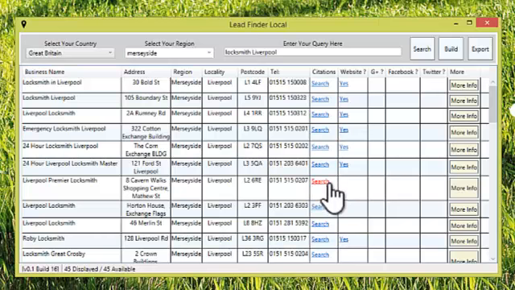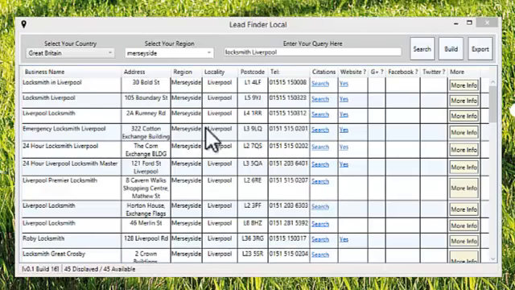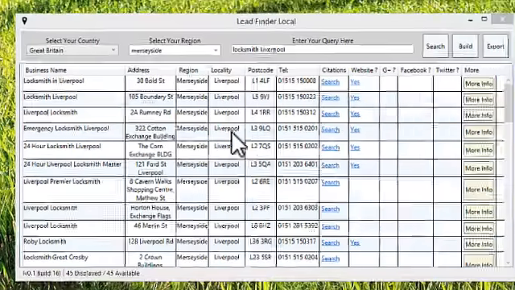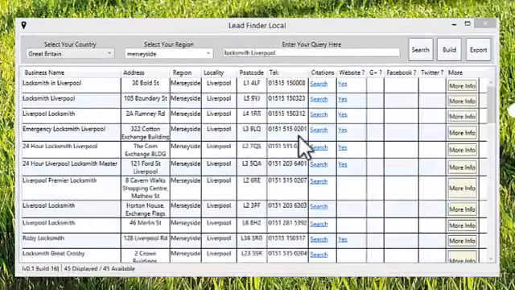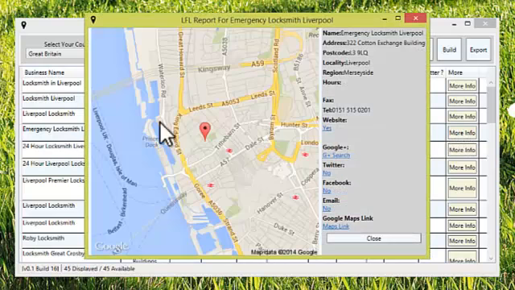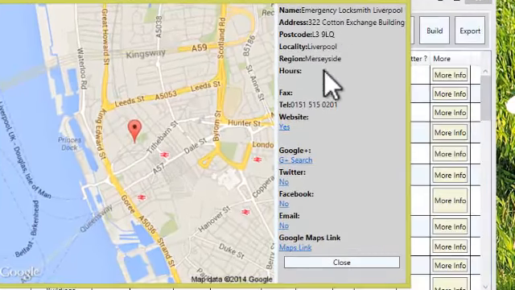So let me just take you through how we can pull up some more information. First of all, I'm going to look at this one, for instance, Emergency Locksmith Liverpool. You can see we have an address here, Merseyside, Liverpool, and a postcode, telephone number, and over here it says more info. So I can simply click more info and I'll get a whole box up. It'll give me a map as to exactly where it is, and it'll give me the details.